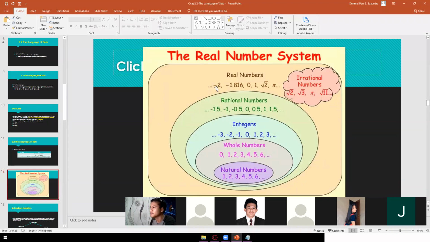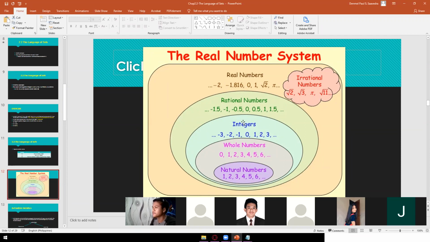And then for rational numbers, ito na yung may mga point or may mga decimal. Right? So this one is a real number: negative 2, negative 1.816, 0, 1, or even a square root, or even a pi. Okay? And then irrational numbers, ito na yung mga naka-square root. Even a pi is an irrational number. Alright? So kapag hindi whole number ang kinalabasan nito, this one is an irrational number.